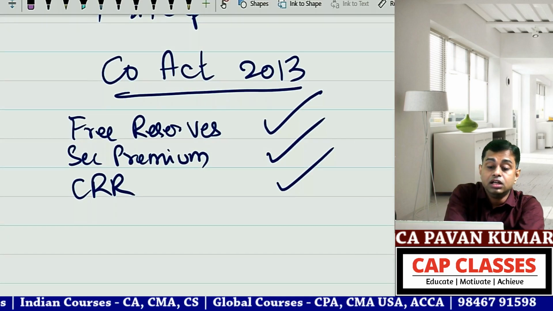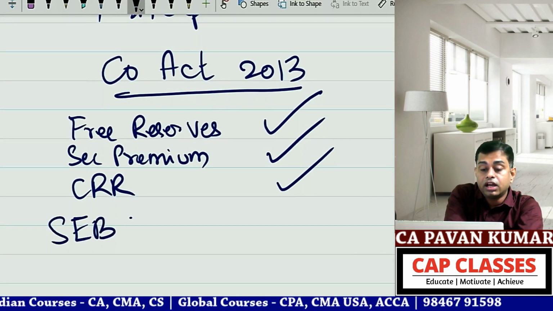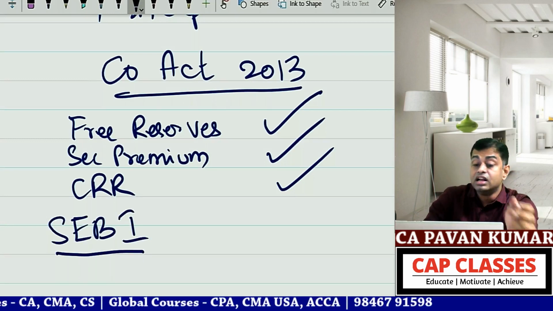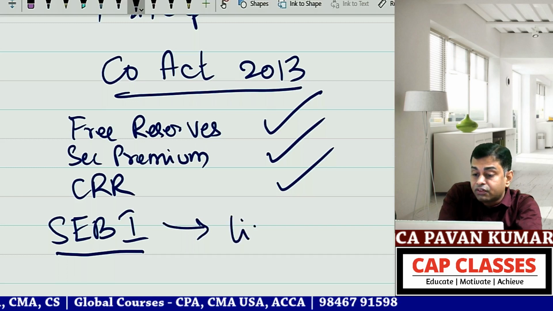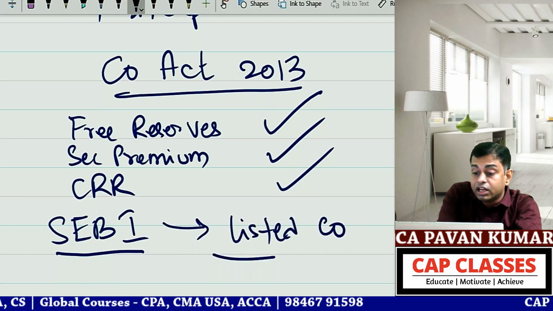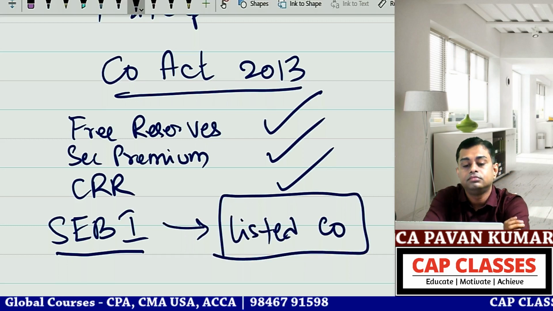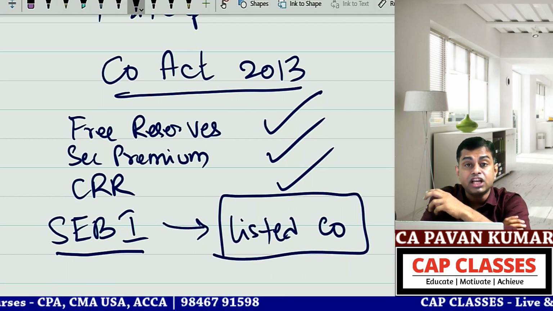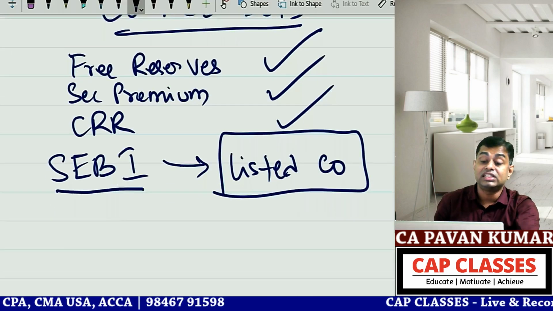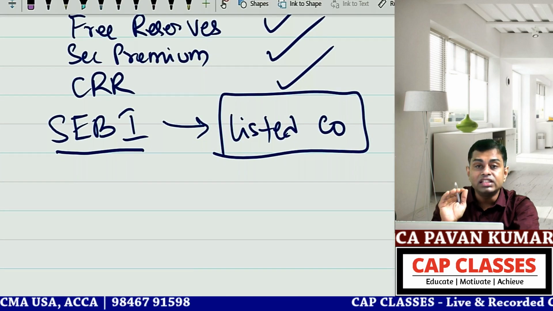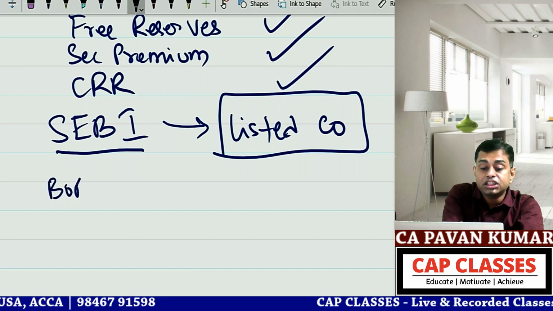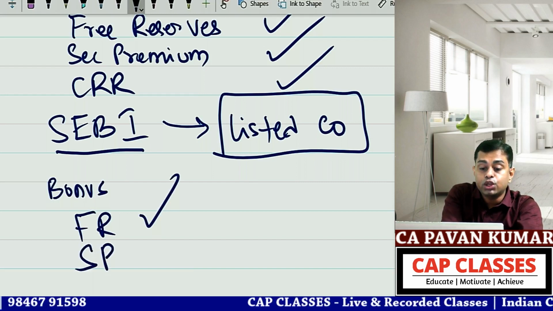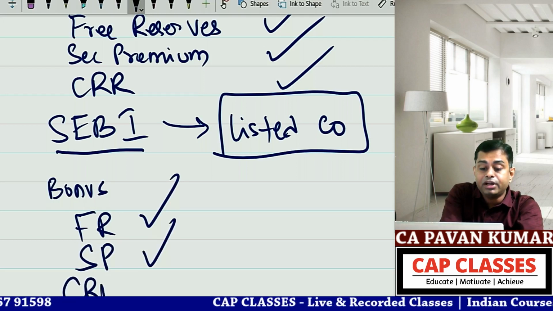But here SEBI said, "Hello, excuse me, I am also here as a regulatory authority for listed companies. For listed companies I will give some conditions." So the Companies Act said bonus issue can be given out of free reserve, security premium, capital redemption reserve. But SEBI said in case of a listed company, bonus shares can be paid out of free reserves, out of security premium, out of capital redemption reserve.